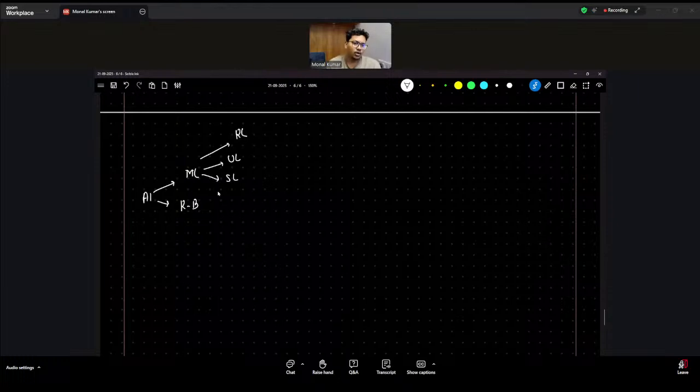Now, apart from how we do learning and apart from algorithms, there are other concepts which we need to understand. So I'm going to draw a separate branch. It is not a part of it. Now we are jumping into the machine learning part.